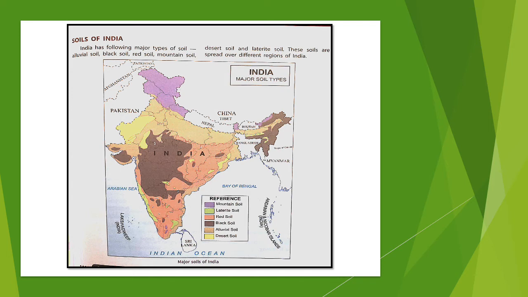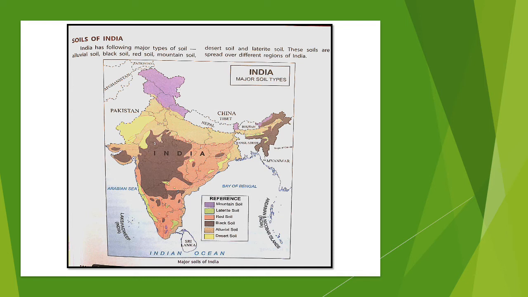And last we will learn about desert soil, and desert soil, as it is clear from the name, must be found in desert area. And where do we have desert area? Desert area in India we have mainly in Rajasthan. So in desert area we have desert soil, which is very dry and mostly made up of sand. So these are the different kinds of soil that we have in India.